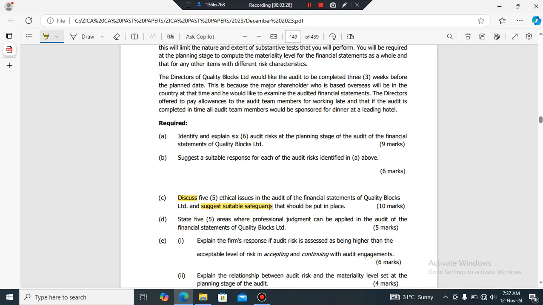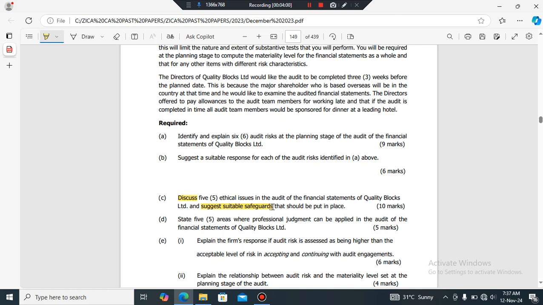Now the issue here, we've been told to discuss. What does discuss mean? Discuss simply means you identify the ethical issue. You read the scenario and then you identify the ethical issue. And after you identify the ethical issue, you need to tell the examiner why it is a problem. And when telling the examiner why it is a problem, you need to explain just how it relates to the ethical threats as well as the professional ethics.